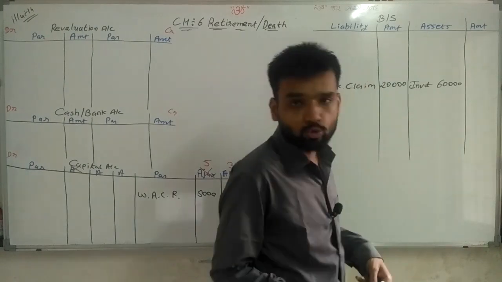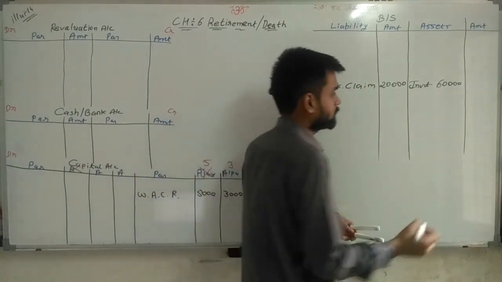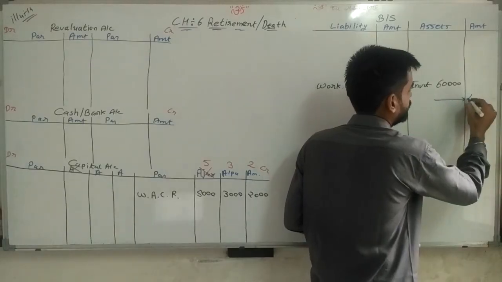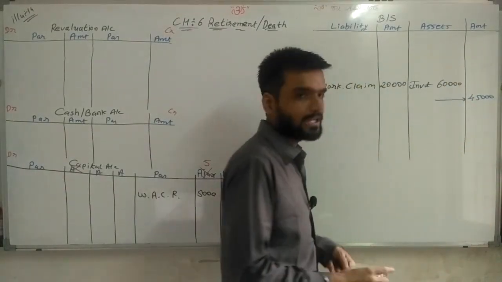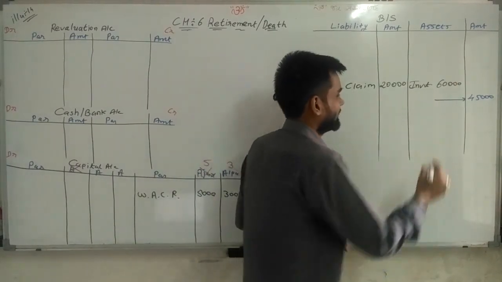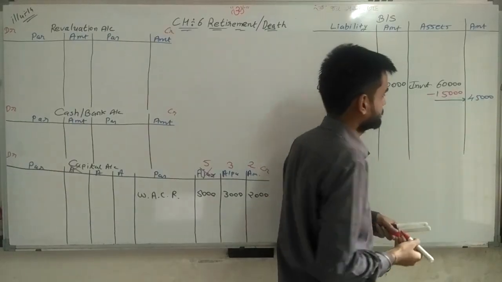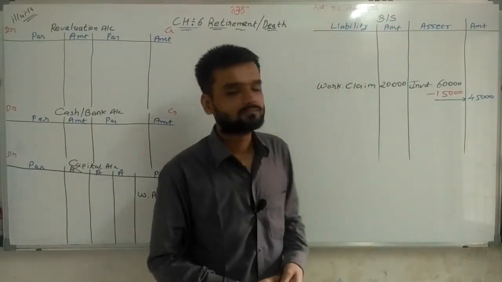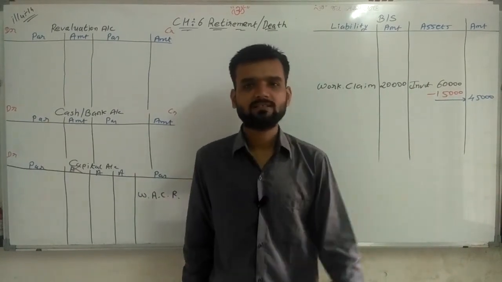Now its value reduced and 45,000 is the market value. So outer column I have to write 45,000. How many rupees decrease? Sir, 15,000 rupees is the loss. Its value decrease.